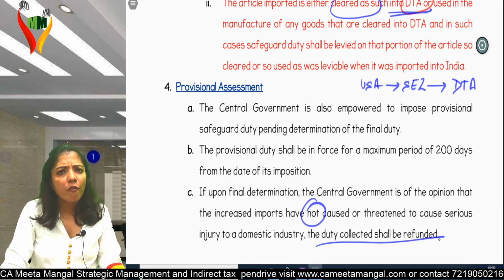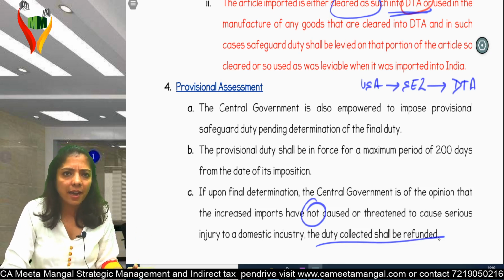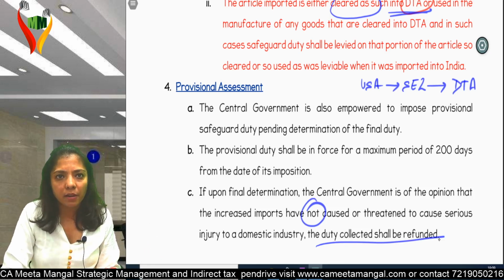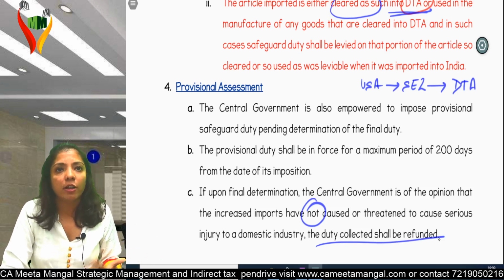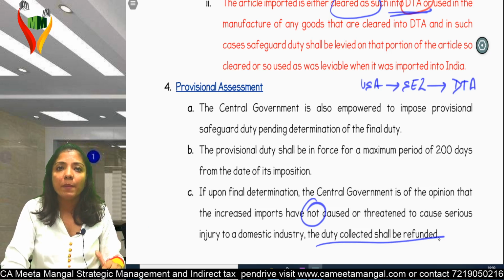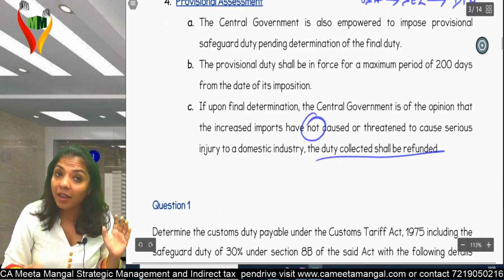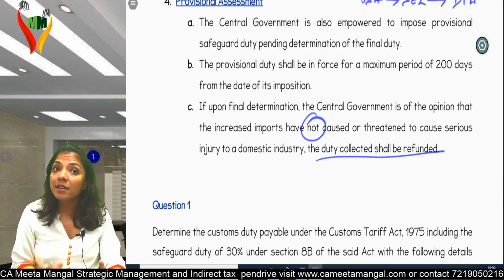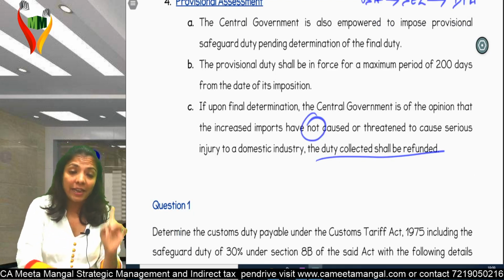If upon final determination, the central government is of the opinion that the increased imports have not caused or threatened to cause serious injury to domestic industry, the duty collected shall be refunded. Suppose I have done provisional assessment, I have taken money from you people, but then I have realized that nothing as such has happened to my domestic players. There was no need of any safeguard duty. So whatever was collected from you people, I will refund it back. Am I clear? Is safeguard duty section 8B clear?